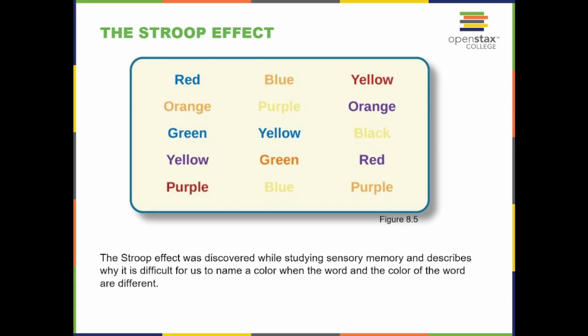The Stroop effect. The Stroop effect was discovered while studying sensory memory and describes why it's difficult for us to name a color when the word and the color of the word are different.